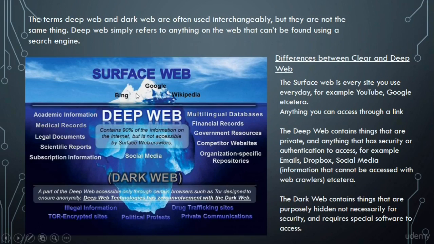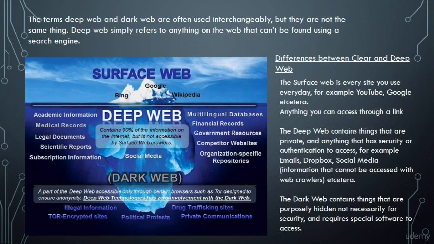And as you can see from this image right here, let's start explaining what the differences really are. So the surface web is every website that you use on a daily basis. For example, you can be using YouTube, Google, etc. These are basically sites that can be accessed through a link. For example, if I search the name of a YouTube video on Google, the YouTube video will actually show up right there, and that means that it can be indexed through a search engine or can be accessed through web crawlers.